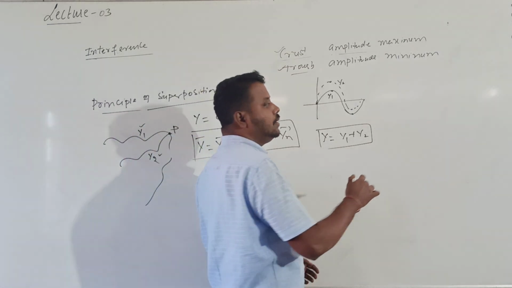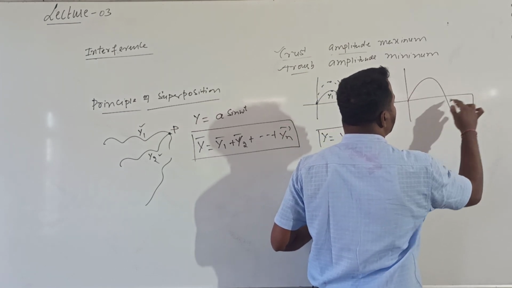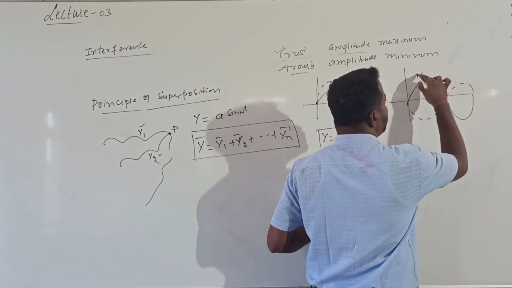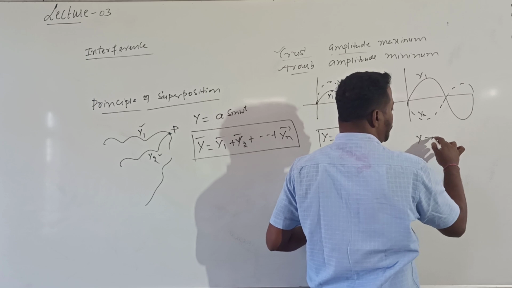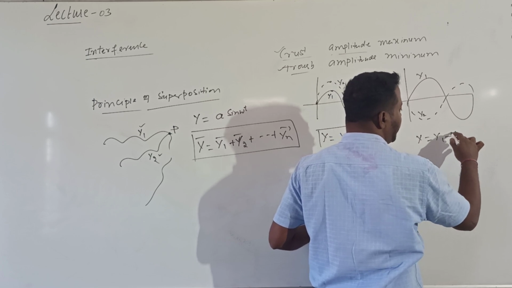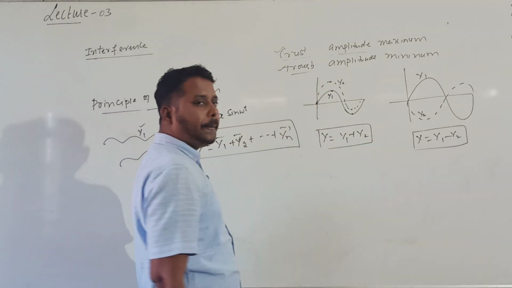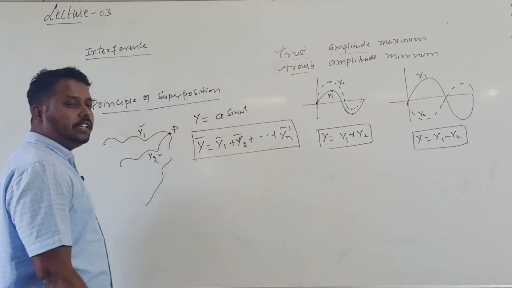Can you remember this? Similarly, whenever the crest of one wave coincides with the trough of another wave, if the two waves are superimposed like this, y is equal to y1 here, this is y2, the two waves are said to be superimposed out of phase. Then the resultant displacement is minimum, which is given by y is equal to y1 minus y2.